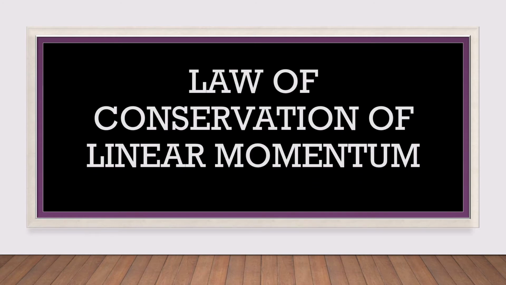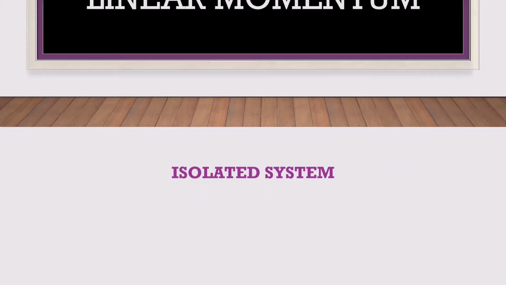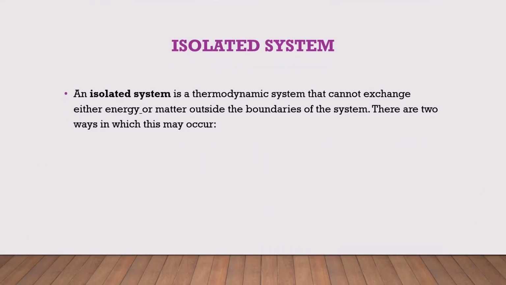Law of conservation of linear momentum. Before going to conservation law, we should know what is isolated system. An isolated system is a thermodynamic system that cannot exchange either energy or matter outside the boundaries of the system. There are two ways in which this may occur.